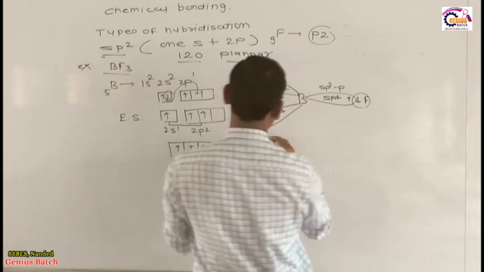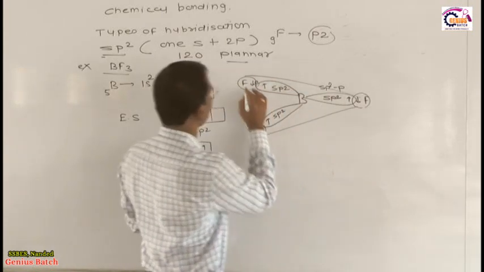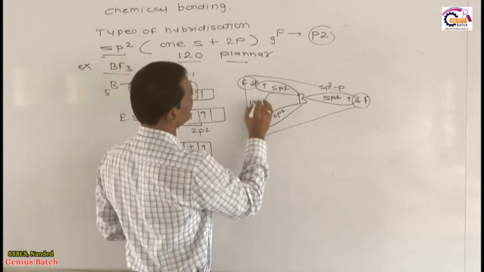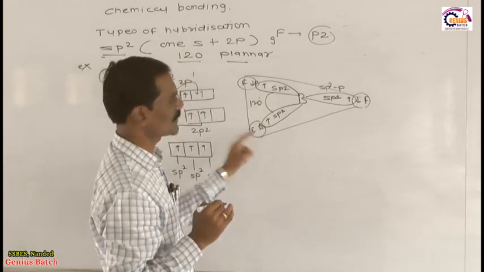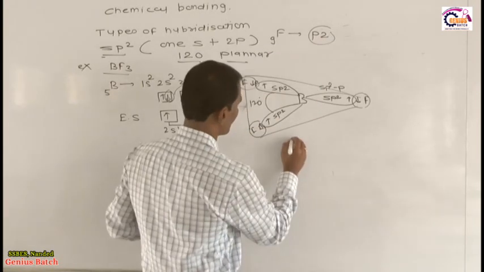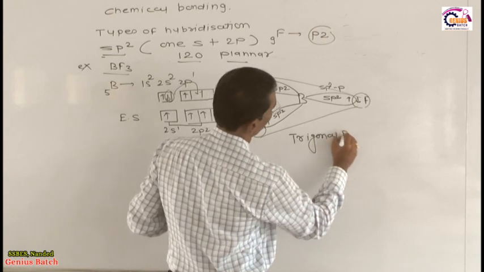Now dear students, whenever we talk about the geometrical shape of this molecule, it is trigonal planar, and the bond angle is 120. What is the bond angle of this? It is 120, and finally the shape, the geometry of this molecule, is called trigonal planar.